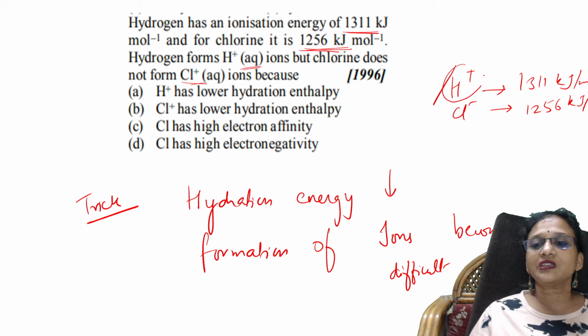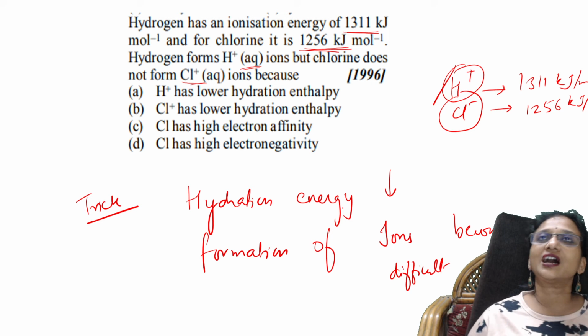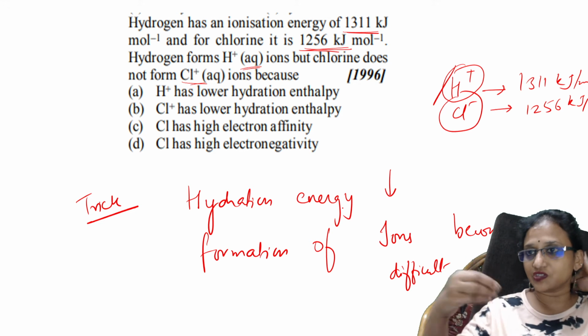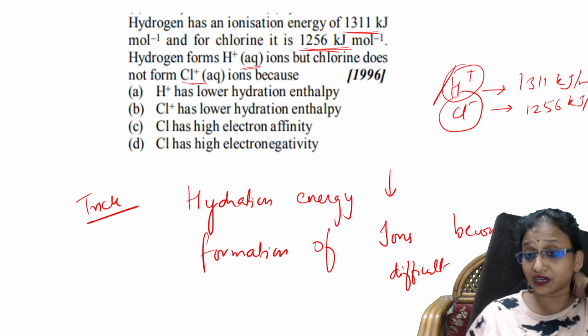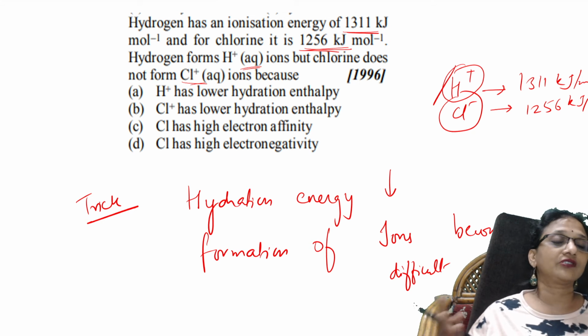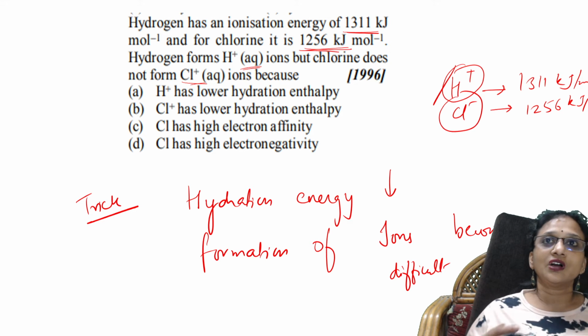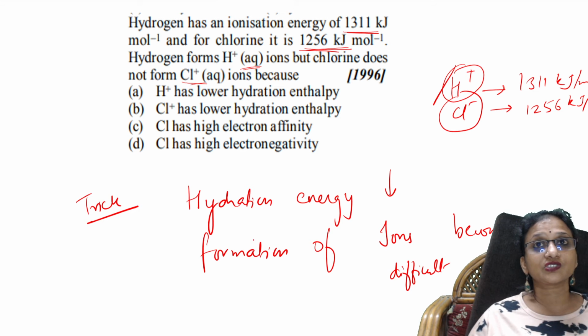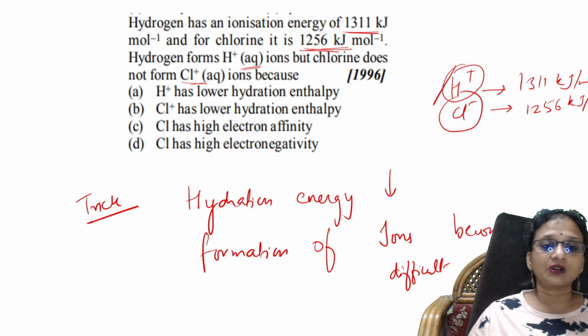Ionization enthalpy depends upon the hydration enthalpy, because when you dissolve, you're trying to take out one electron and form an ion in water. So remember, chlorine has lower hydration enthalpy.